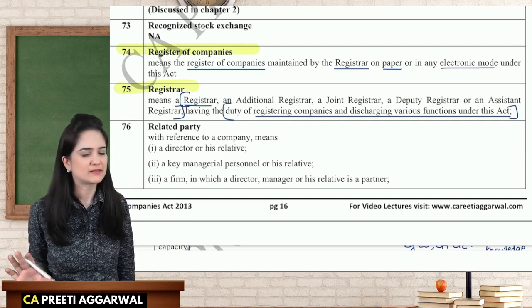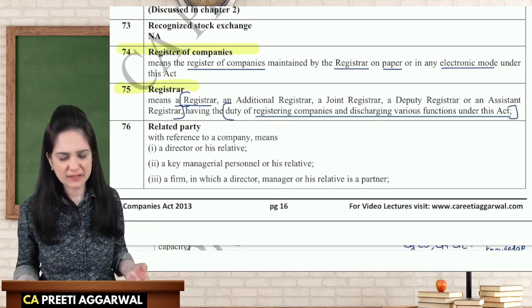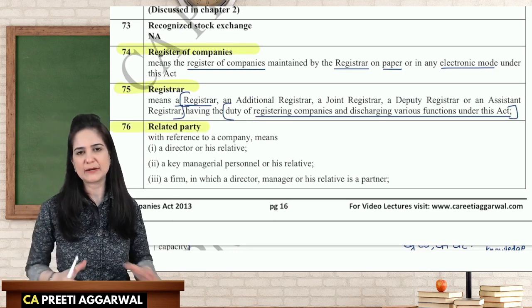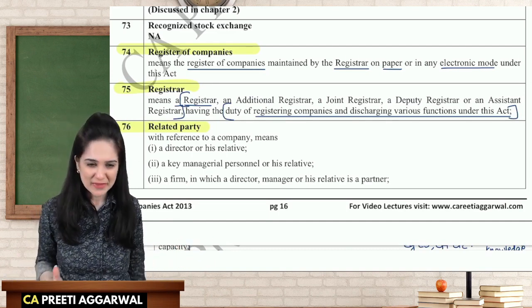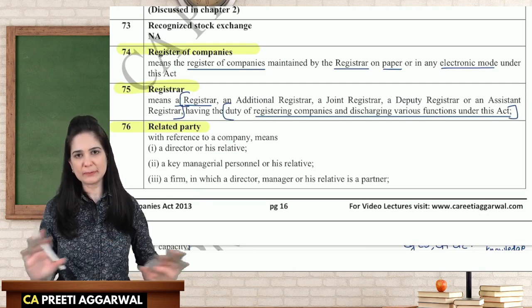Related party. Very important. Not for inter level, but maybe final. Here you won't be asked to explain the meaning of related party, but the definition can be asked. We don't trust ICAI. I have a note for you in order to save time. I have already prepared a note.